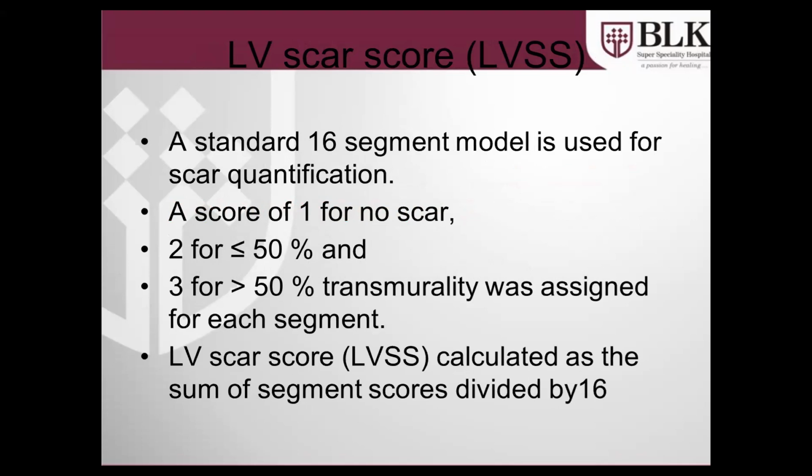So how do we go about it? We do left ventricle scar scoring. It's very simple. Just as in AHA segments, the apex is not there, so we have 16 segments, and we give each segment a score. A score of 1 stands when there is no scar, and if the scar is less than 50%, the score will be 2. If the scar thickness is more than 50% or transmural, that segment will be assigned a score of 3. Then we add up all the segments and divide by 16 to get that score.